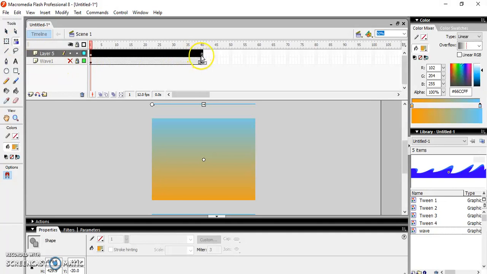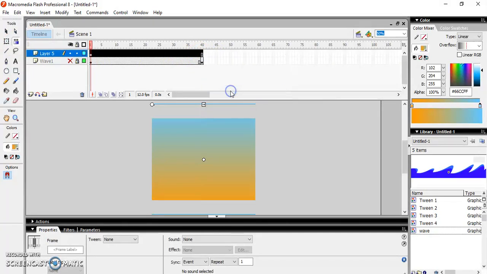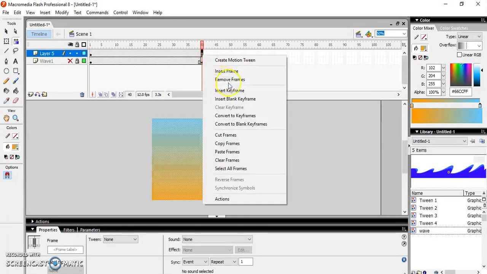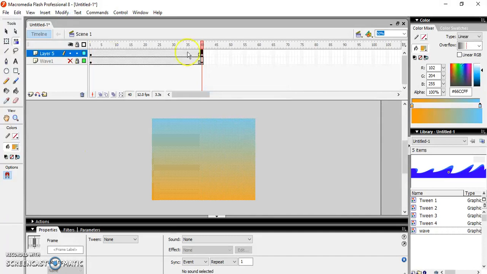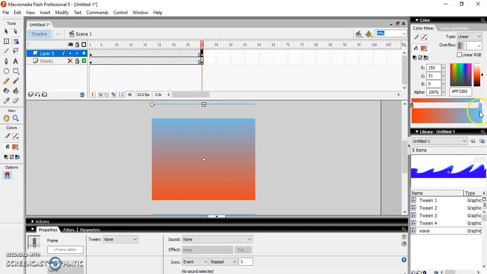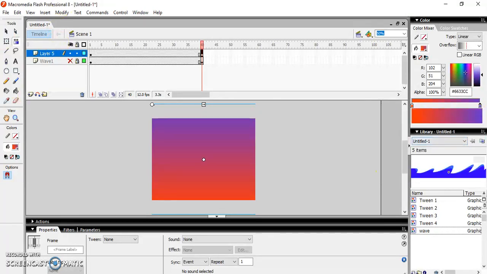After this, you want the sky to change its color, so insert a keyframe at 40th frame. And now again change the color. Take darker shades like this.